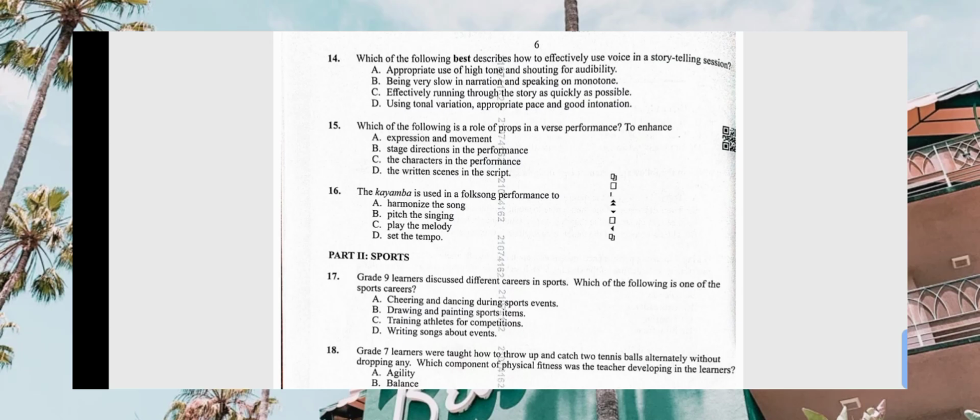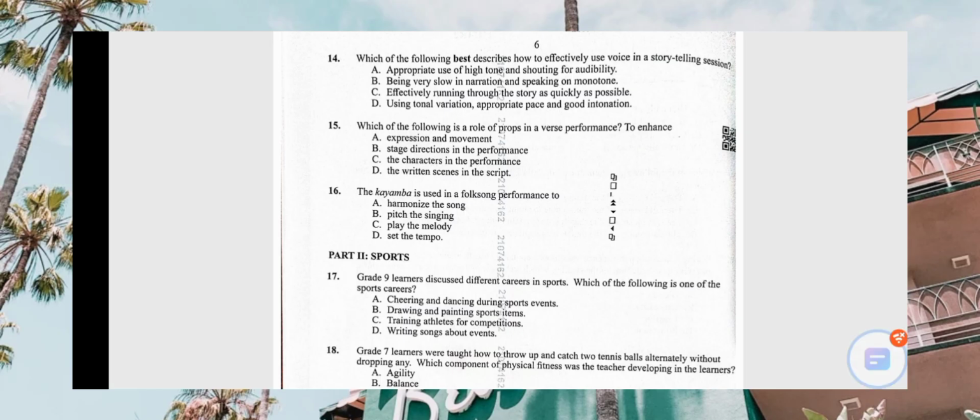Role of props in a verse. Let's start with A, expression and movement. Yeah, that one gives the good definition. Stage directions, no. The characters in performance, no. The written scenes in the script, that is wrong as well. The correct answer for number 15 is A, which is expression and movement.